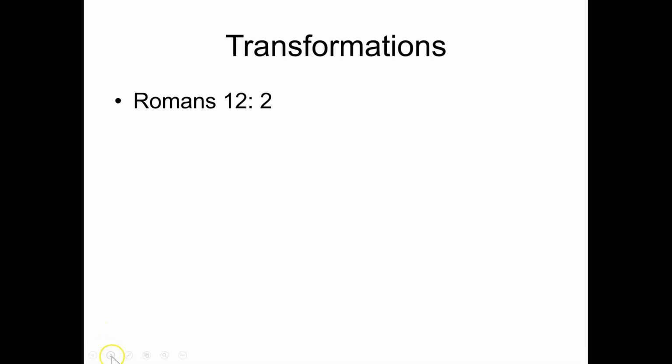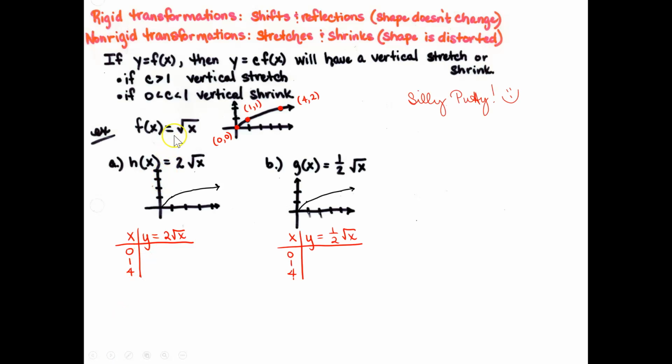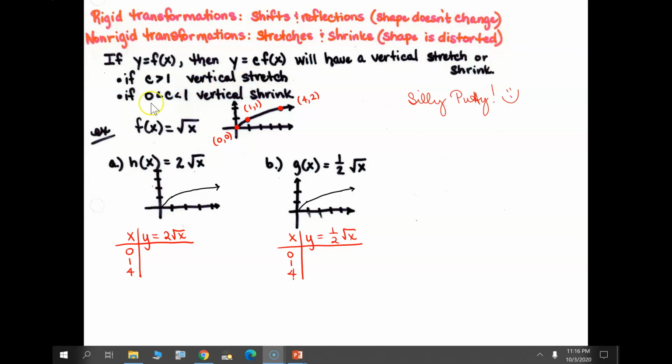So for our transformations with the constant out in front that's going to cause the vertical stretch or shrink, if that constant is greater than 1, it's going to be a stretch. If that value is between 0 and 1, you're going to have a vertical shrink.